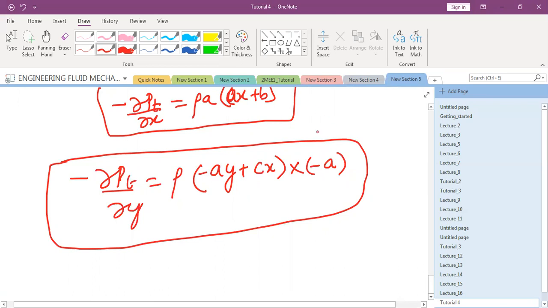So what is asked in the question? What do you need to find out? Pressure. How will you find out the pressure using these two equations?